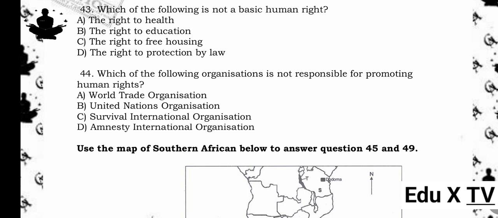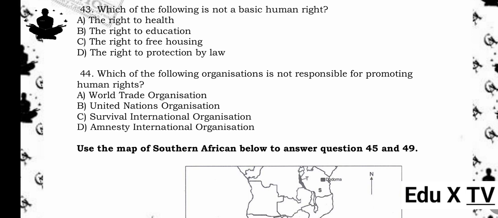43. Which of the following is not a basic human right? A. The right to health. B. The right to education. C. The right to free housing. D. The right to protection by law. The answer is C. The right to free housing. Reason being, free housing is not recognized as a basic human right, unlike health, education, and legal protection.